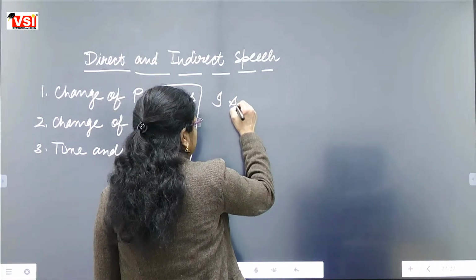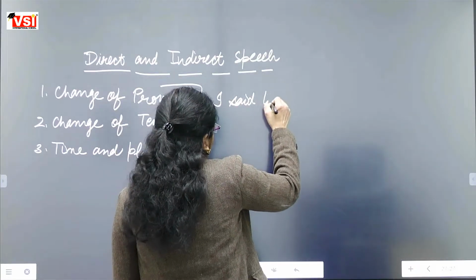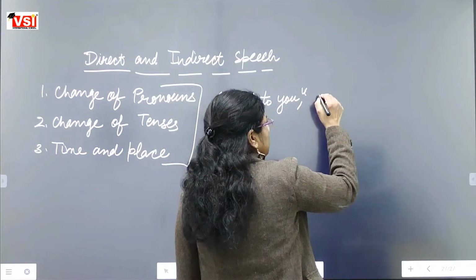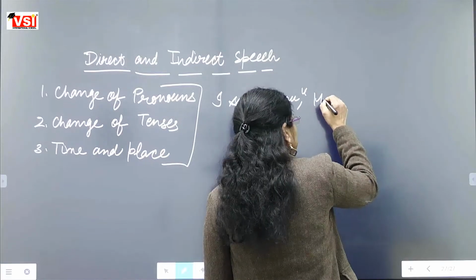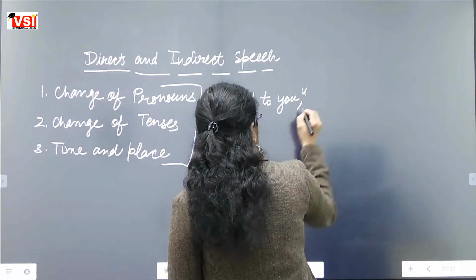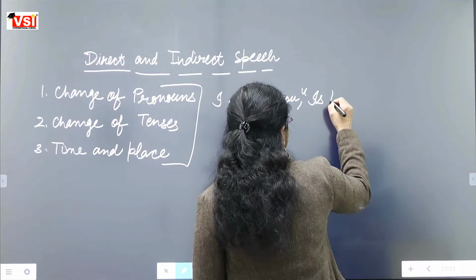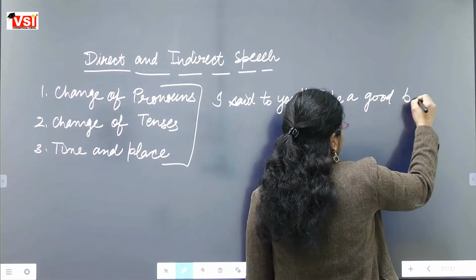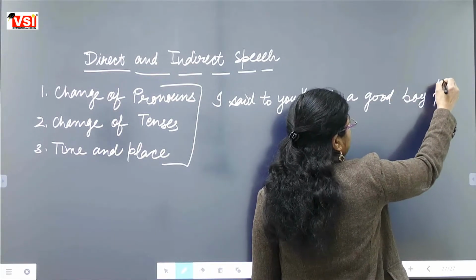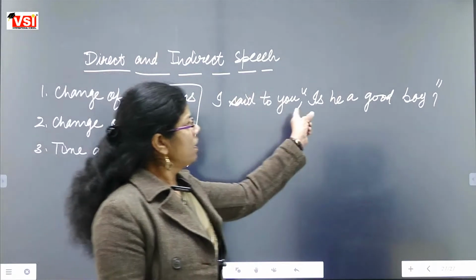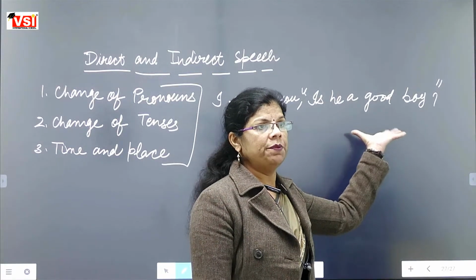I said to you, comma, inverted comma, same we are taking, is he a good boy? Is he a good boy? Means we are asking a question in reported speech.